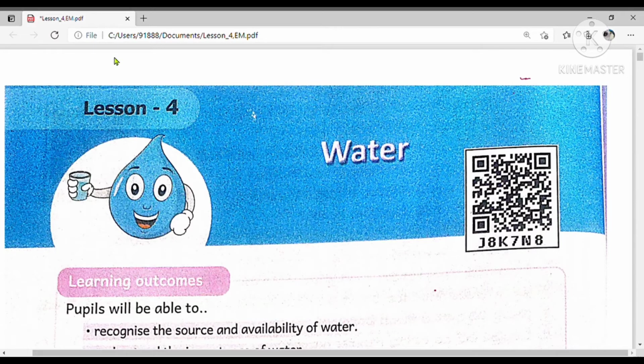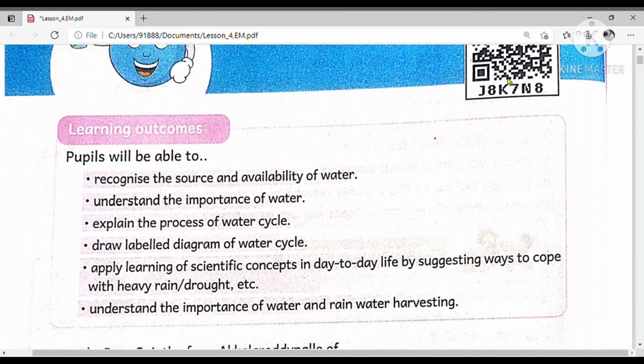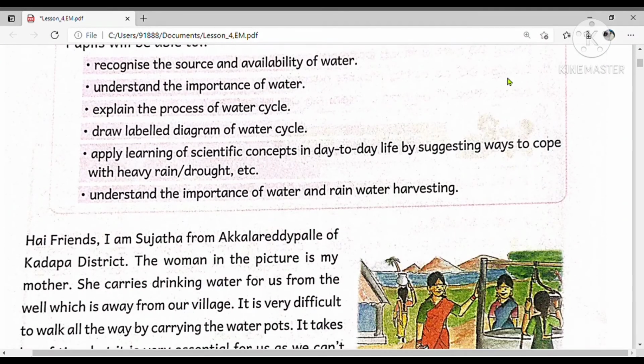Today our lesson is water. This is lesson 4 in the 6th class science textbook. This is the AP syllabus and our lesson name is water. After completion of this lesson, children will be able to recognize the sources and availability of the water.